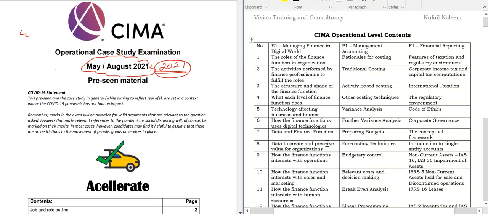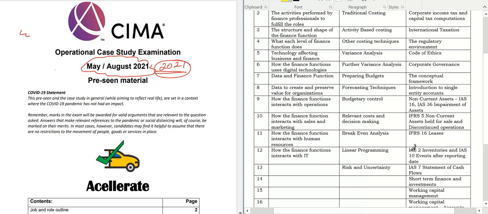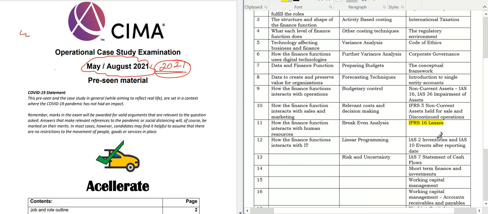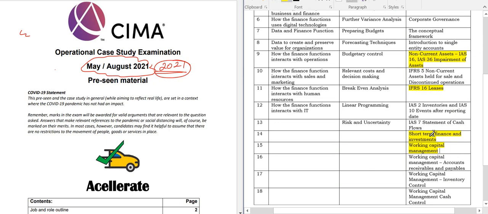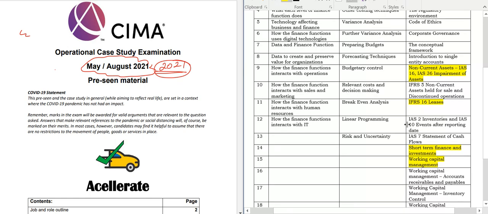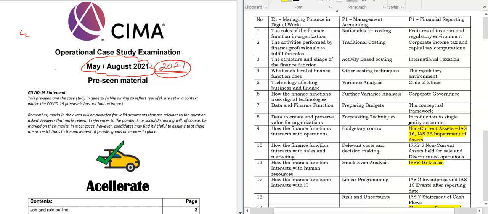So students, this time I am specifically giving some areas which you should concentrate on. One area is IFRS 16, because we are in the car rental industry, so it's very, very essential. Then we have non-current assets and impairments, which is also very important. And as usual, short-term finance and working capital management topics as well. And then, as you are aware, these other standards also play a major role at this moment.